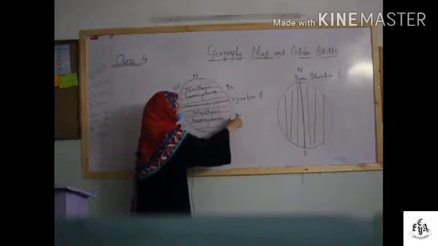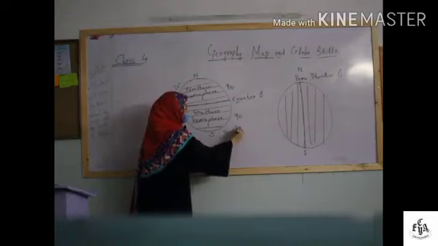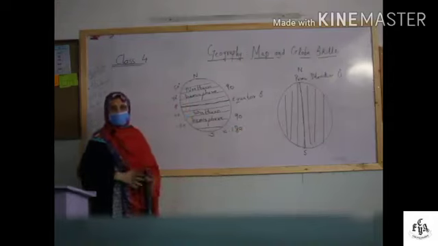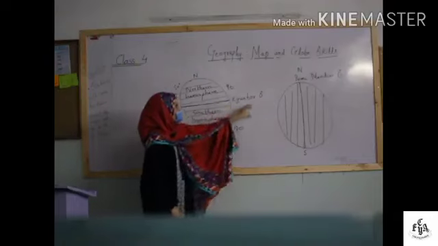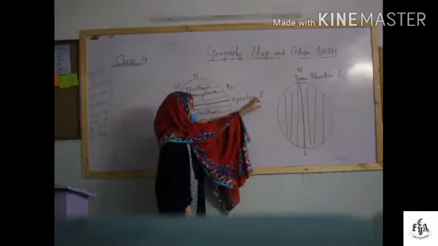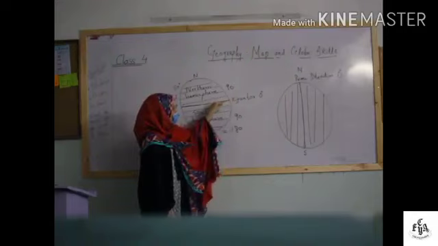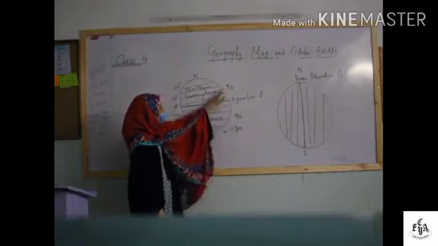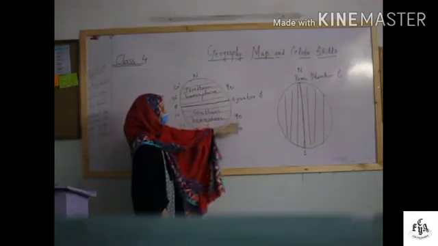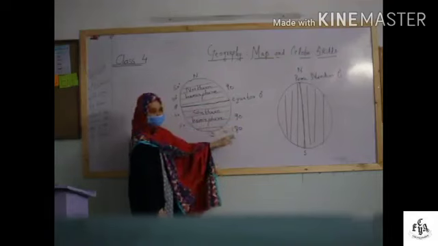So 90 plus 90 is equal to 180. So there are a total of 180 lines of latitude. The equator is the middle line and it is always 0 degrees. We start counting from here, like 0, then 30, 50, 60, 70 and 90. So 90 lines in the northern hemisphere and 90 lines in the southern hemisphere, total 180.